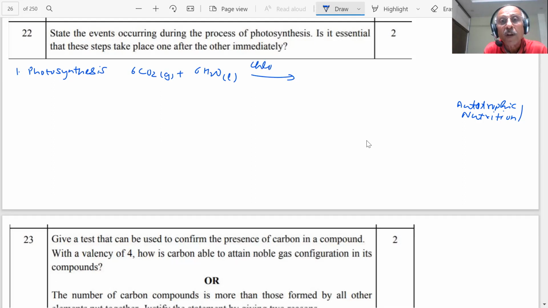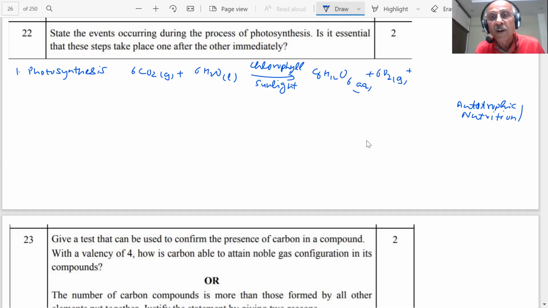Chlorophyll, the green color pigment, and sunlight produce C6H12O6, and also oxygen and water.